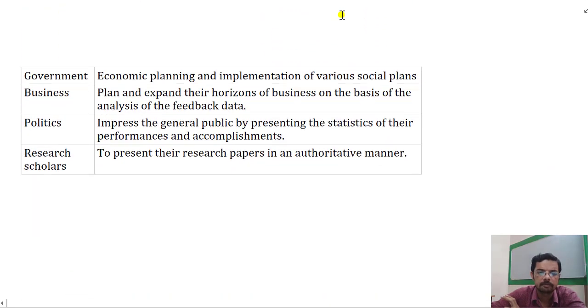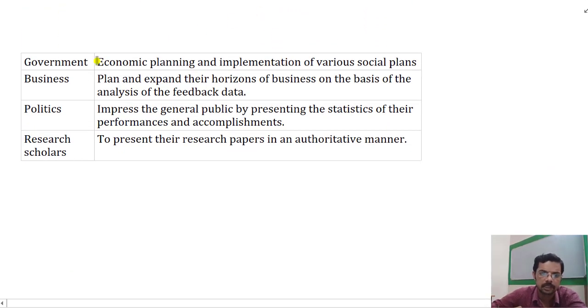The government uses it for economic planning and implementation of various social plans. To implement a particular plan or scheme somewhere, they have to understand whether it is required and what is the viability of that plan.